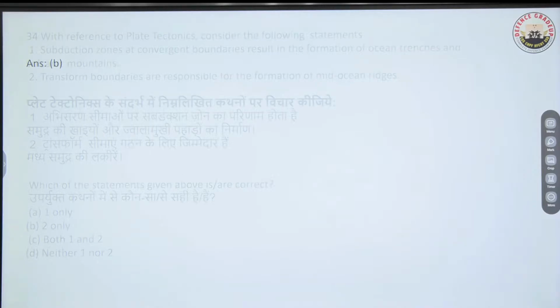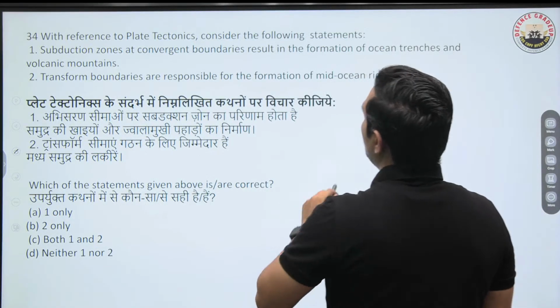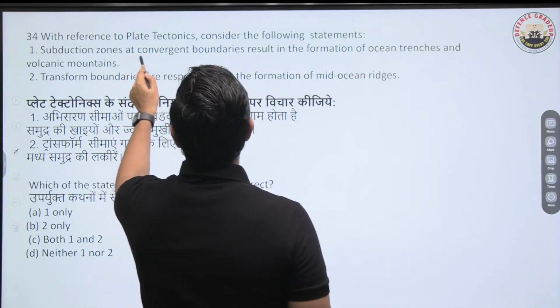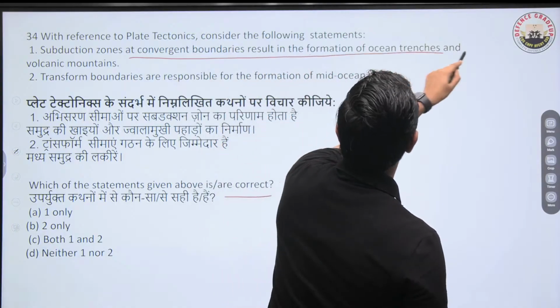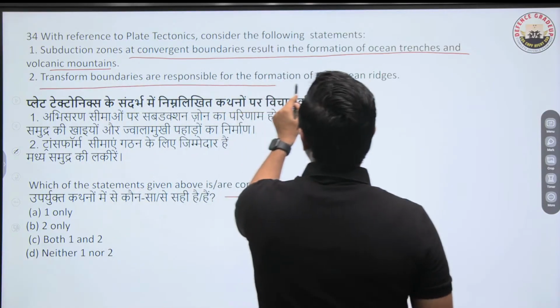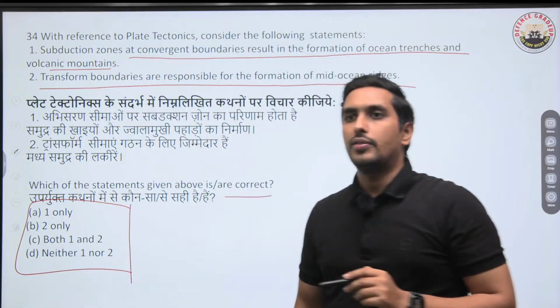Perfect. Moving to question number 34. With reference to plate tectonics, which of the following statements are correct? Subduction zones at the convergent boundaries result in the formation of ocean trenches and volcanic mountains. Transform boundaries are responsible for the formation of mid-oceanic ridges. Tell me about this as well.